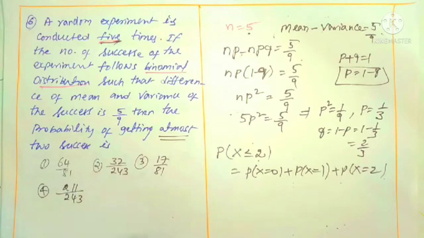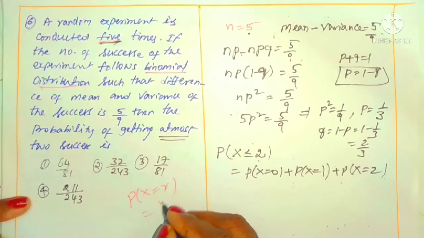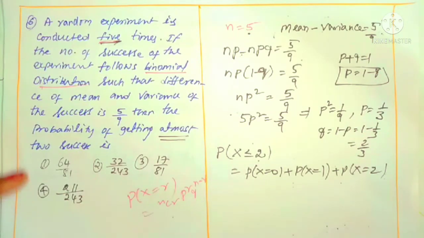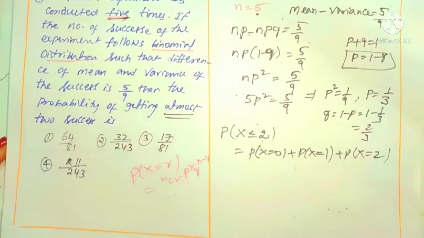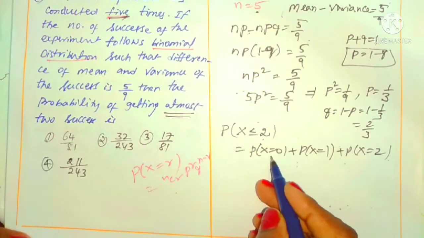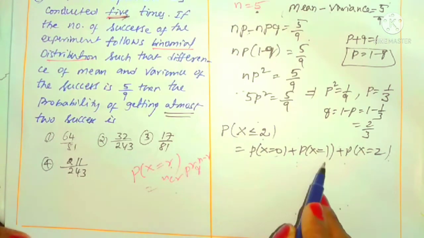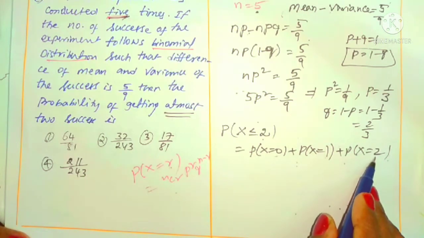What is our binomial distribution formula? P of x is equal to R is given as NCR P power R Q power N minus R. To find this, in place of R we take 0 for the first, 1 for the next, and then 2.